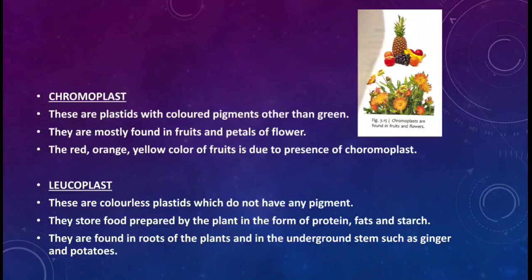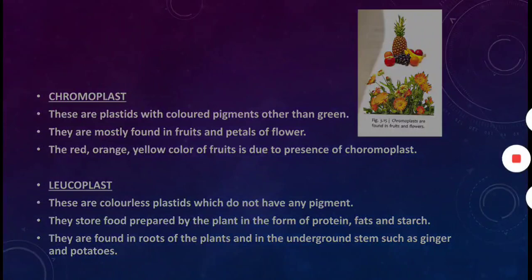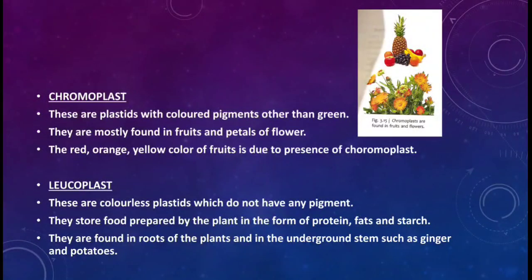And the last type of plastids are leucoplasts. They are colorless plastids which do not have any kind of pigment. The function of leucoplasts is to store food prepared by the plant in the form of protein, fat and starch.